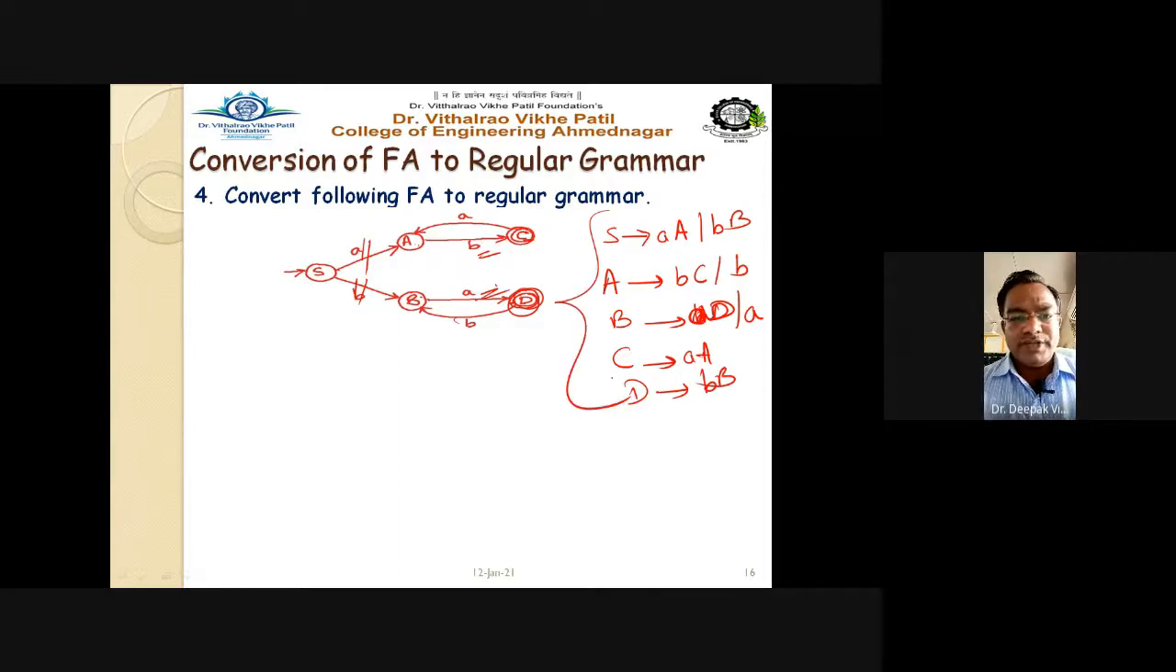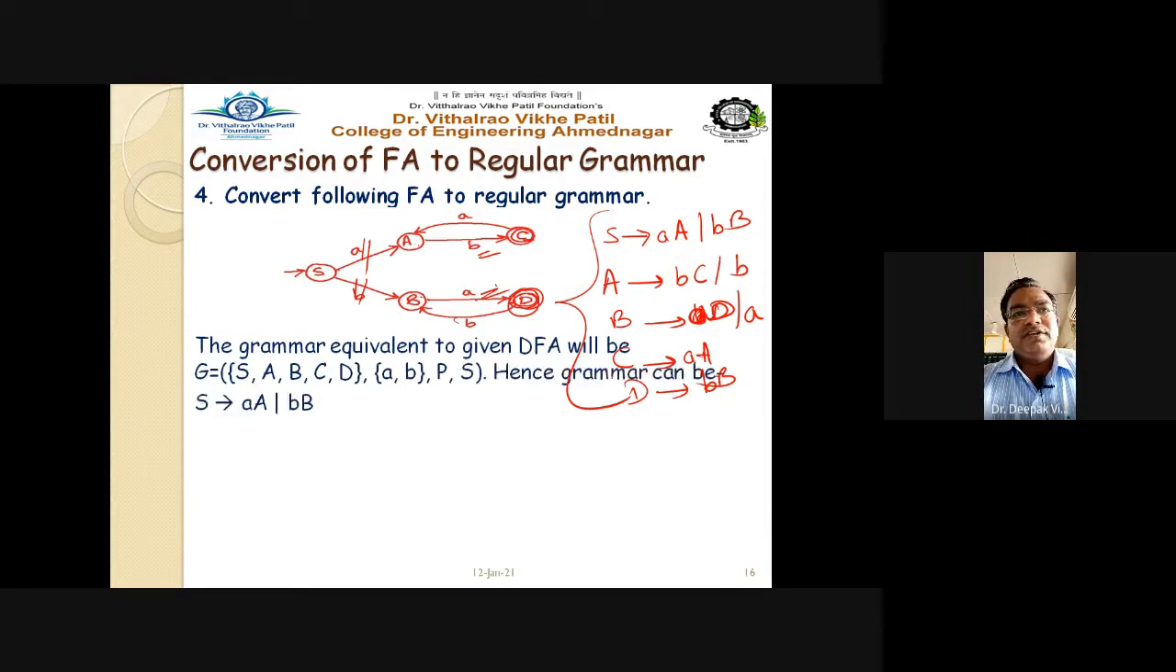So directly it is very simple. There are no difficulties involved here. So you just check all the grammar rules. See here, S gives AA, BB, yes, correctly written. Then next A gives BC and B, yes, correctly written. Then capital B gives AD, and this A is for your final state, that's why it is marked dark.